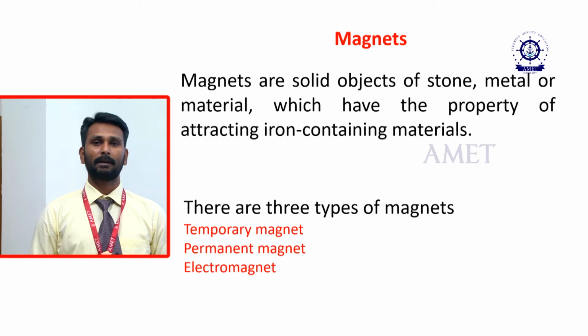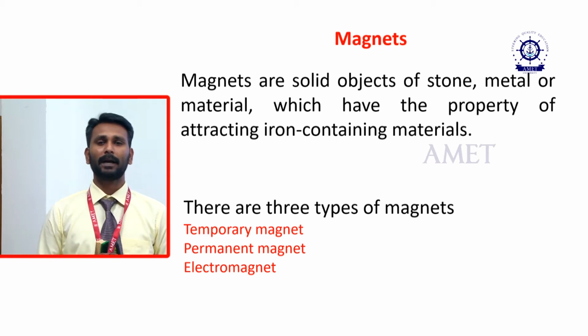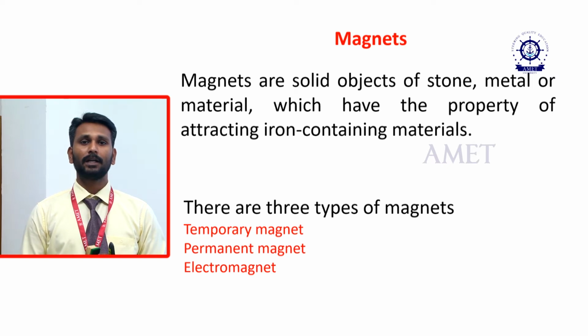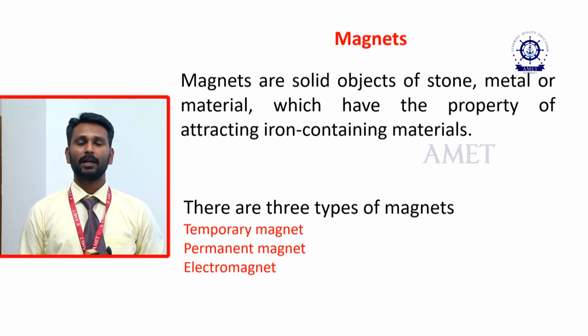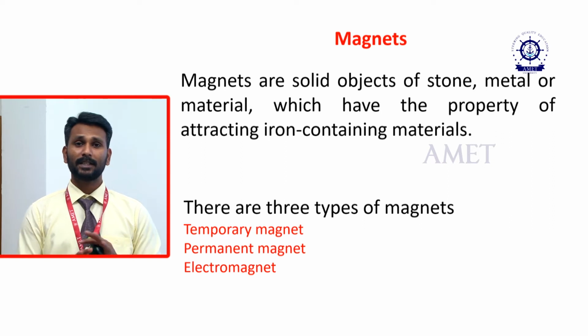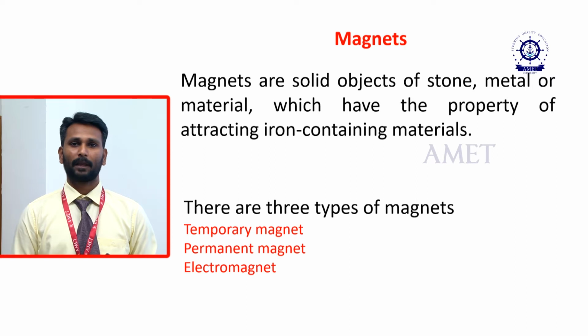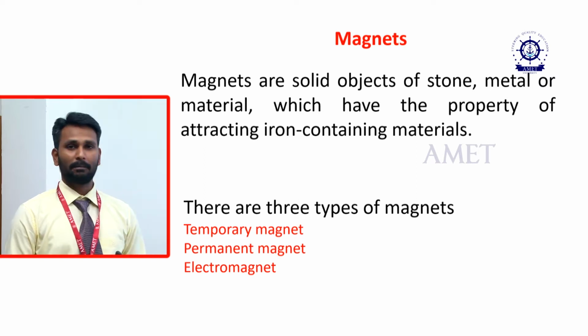Then what is a permanent magnet? A permanent magnet is an alloy. Alnico is an alloy of aluminium, nickel and cobalt. The combination of these metals makes a permanent magnet. Once it is magnetized, it will never lose its magnetization. That is a permanent magnet.